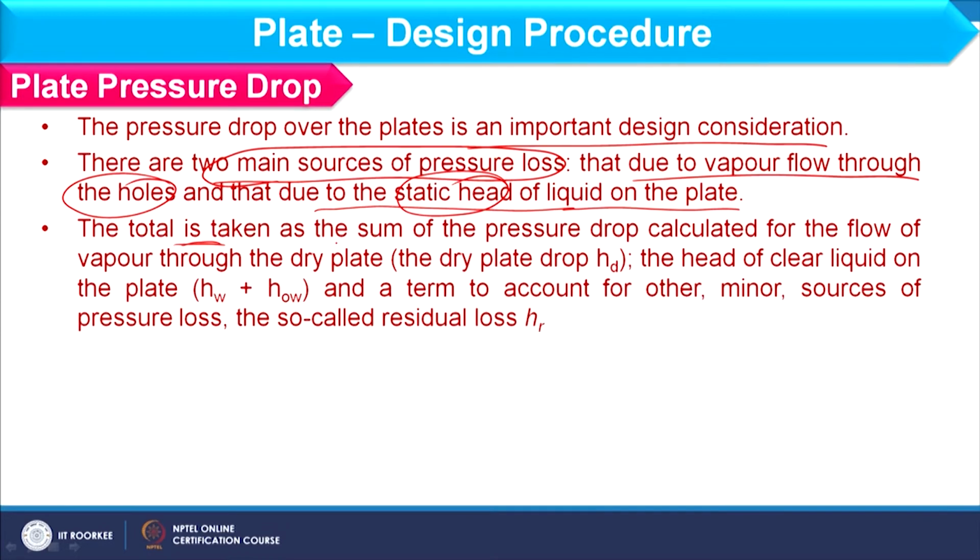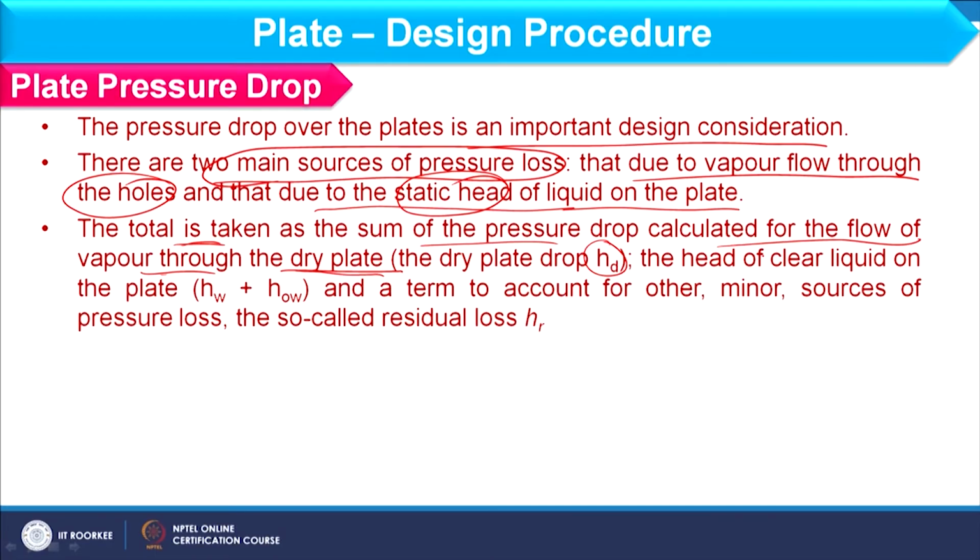So, the total is taken as sum of the pressure drop calculated for the flow of vapor through dry plate, that is HD. When I am considering dry plate pressure drop, it means I am not considering liquid hold up on the plate, I am only considering that vapor is moving through the hole.